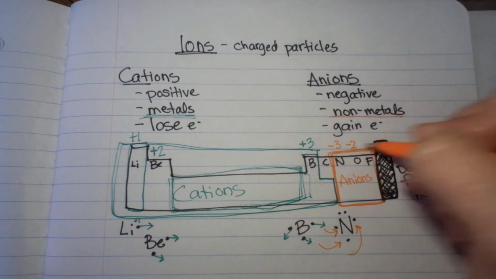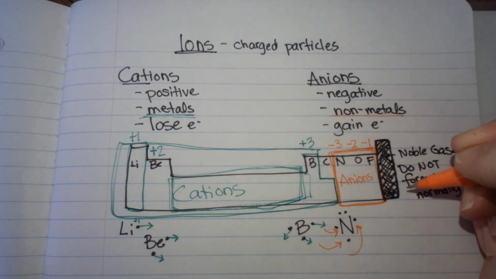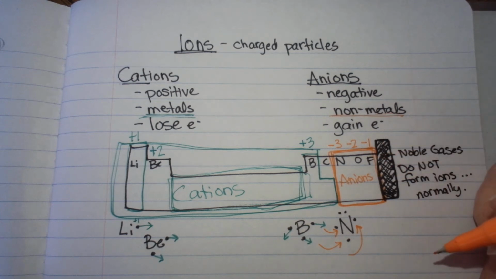Oxygen is going to make a -2, and fluorine is going to make a -1 because it just needs 1 electron to fill up its octet. And then it would look like the noble gas configuration that we want it to look like.